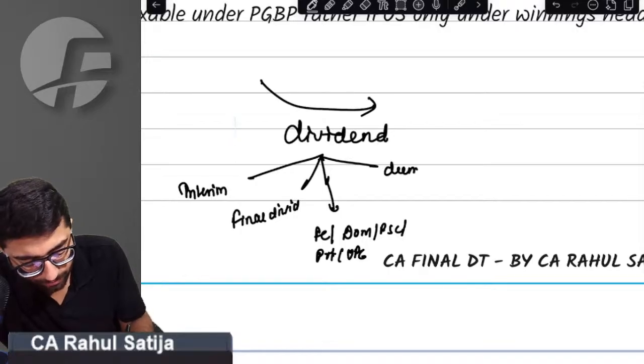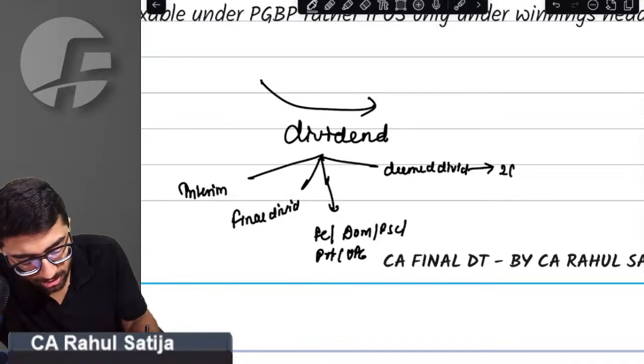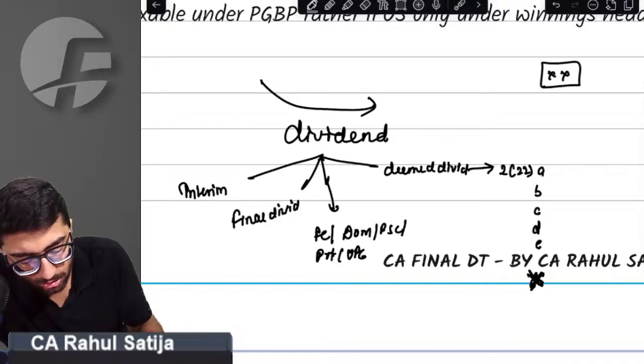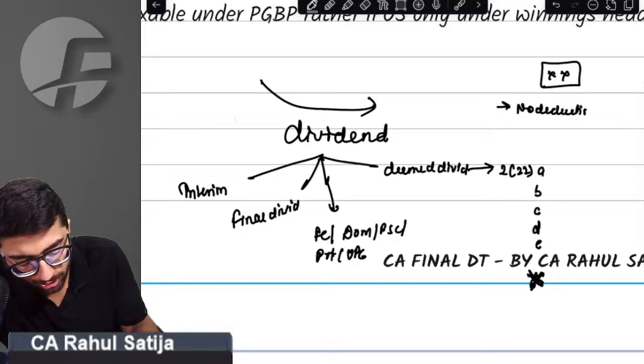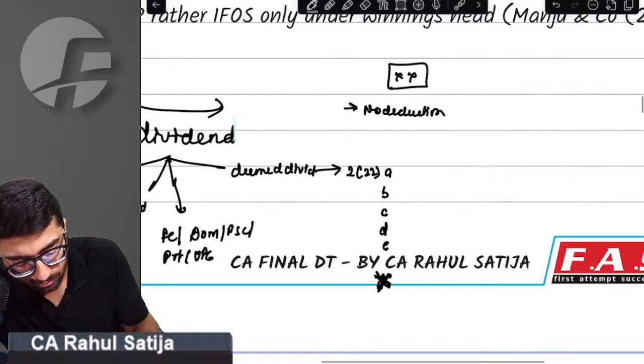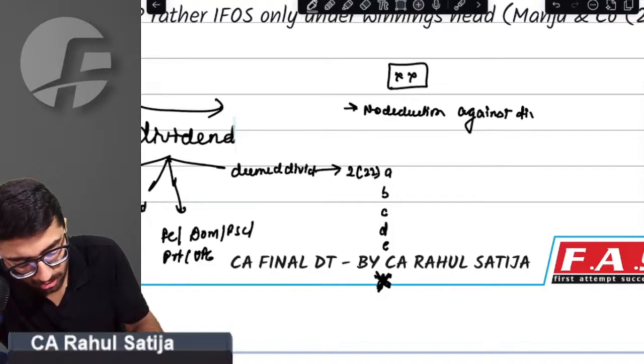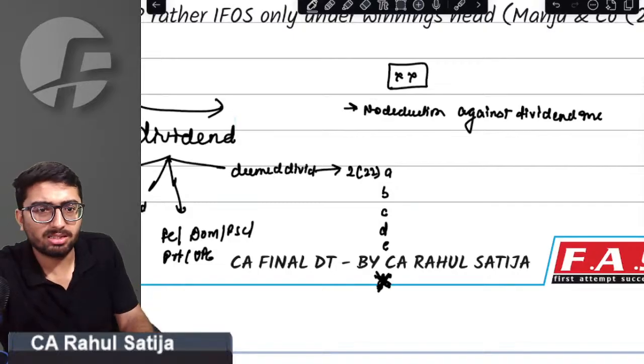Dividend can be deemed dividend under section 222A, B, C, D, E, F. For any kind of dividend that has been earned, normally no deduction is allowed. No deduction against dividend income.